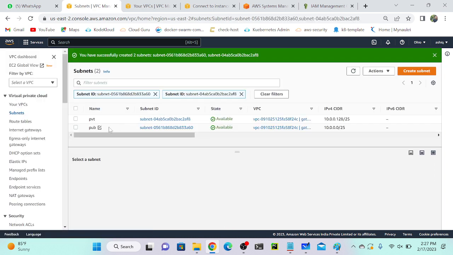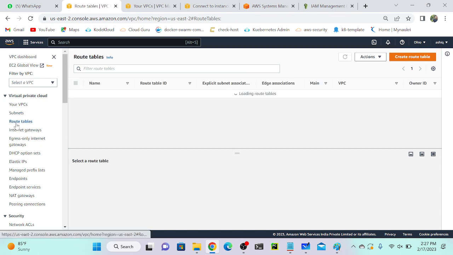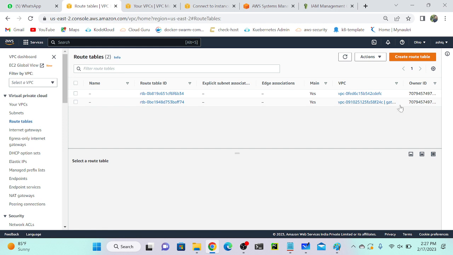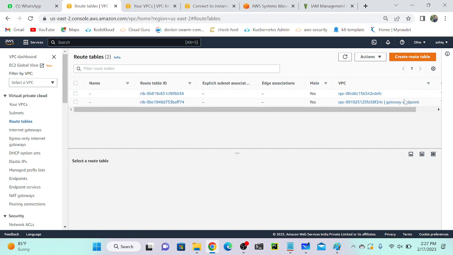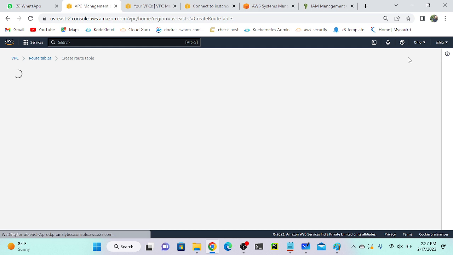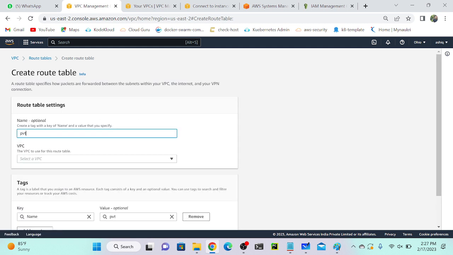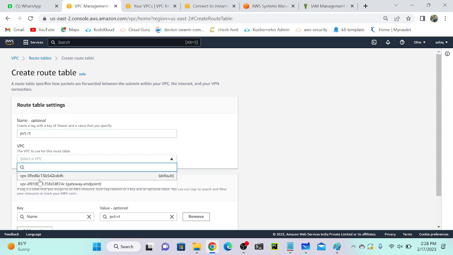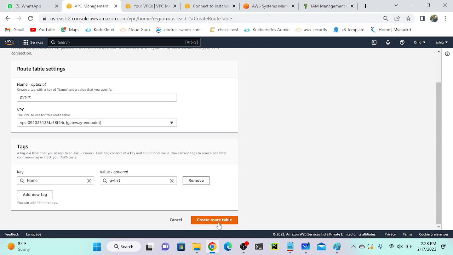So now I created two subnets, one private and one public. I'll go to route table, and here you can see that one main route table is already created, and this route table I will consider as my public route table. Okay, so this I will call pub route table. I'll create one more route table for the private subnet, private RT. Select your VPC gateway endpoint, then create your route table.